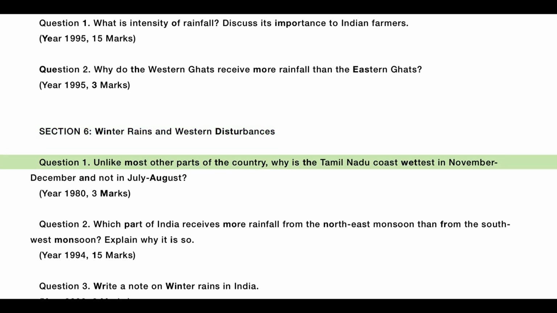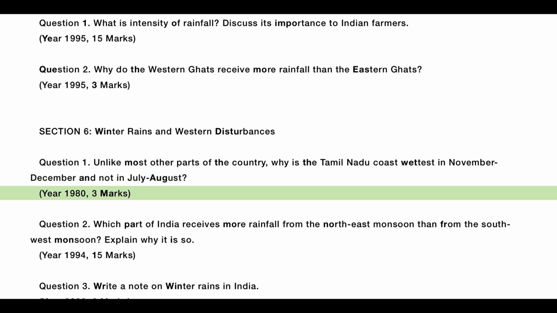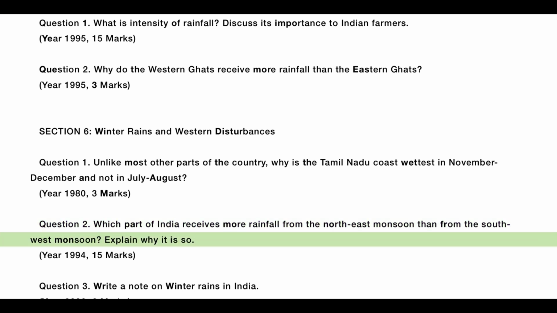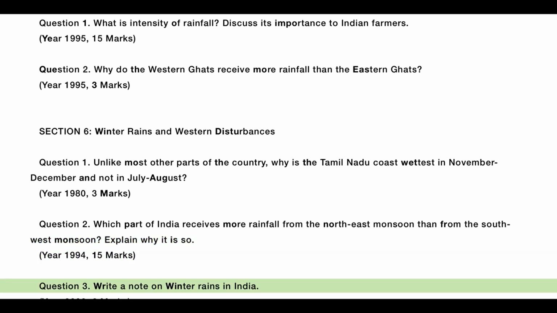Section 6, Winter Rains and Western Disturbances. Question 1. Unlike most other parts of the country, why is the Tamil Nadu coast wettest in November-December and not in July-August? Year 1980, 3 marks. Question 2. Which part of India receives more rainfall from the northeast monsoon than from the southwest monsoon? Explain why it is so. Year 1994, 15 marks. Question 3. Write a note on winter rains in India.